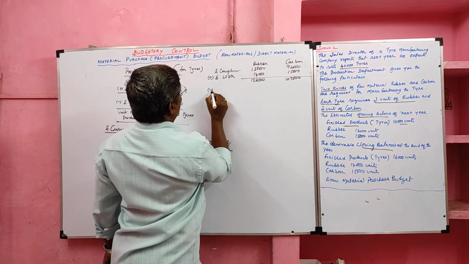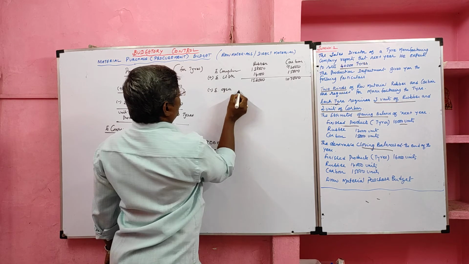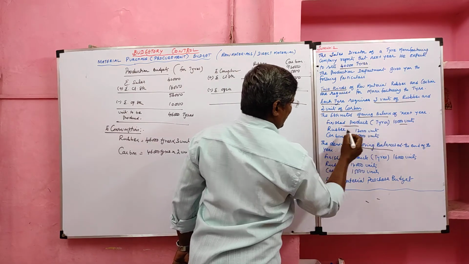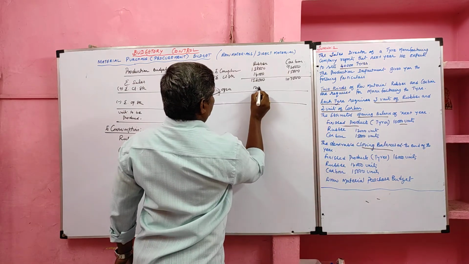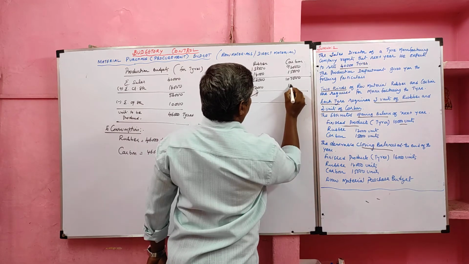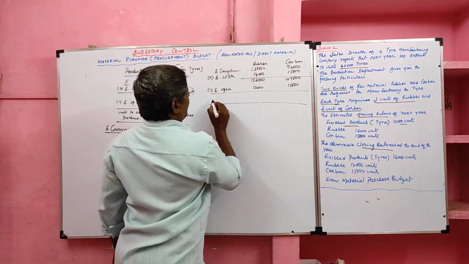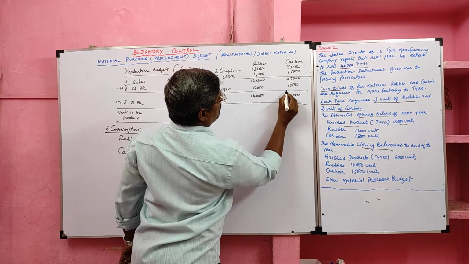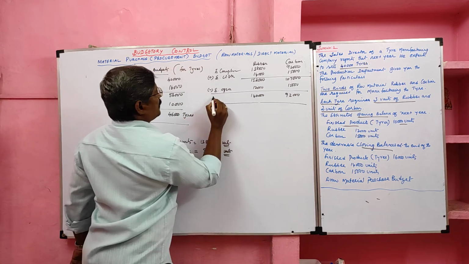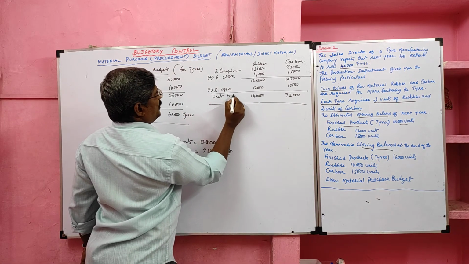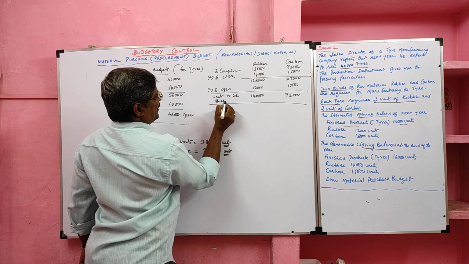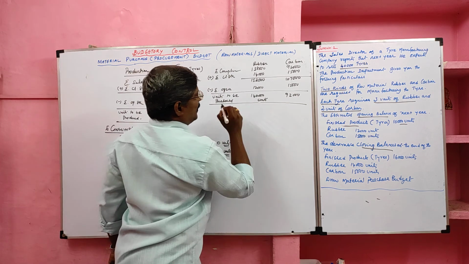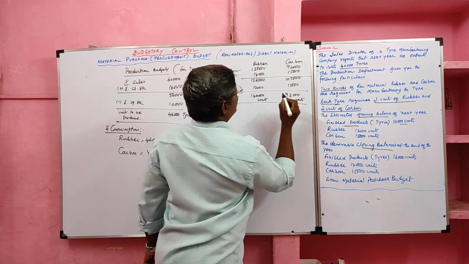Then we have to deduct the estimated opening stock, the opening balances of next year: rubber 12,000 units, carbon 15,000 units. Total units to be purchased in the next year: 1,40,000 units of rubber and 92,000 units of carbon.